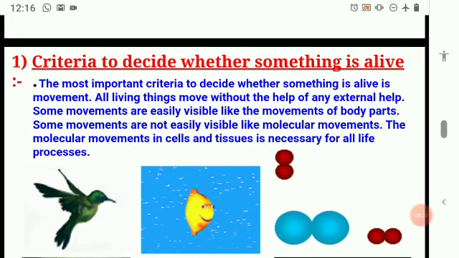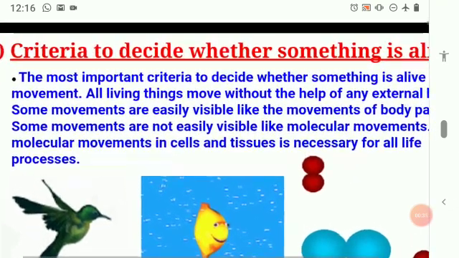For example, I can speak of an organism. Whether an organism is alive, how will you know it's alive? Now, how will you know that a human being is alive, a bird is alive, an animal is alive? How will you know? Because of its movement. What movement are we talking about? We are talking about the body movement.